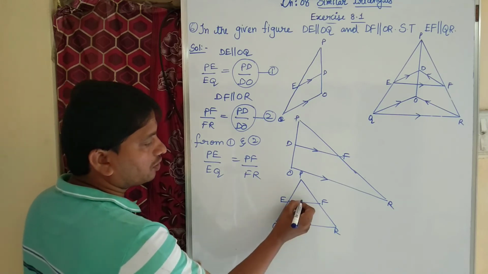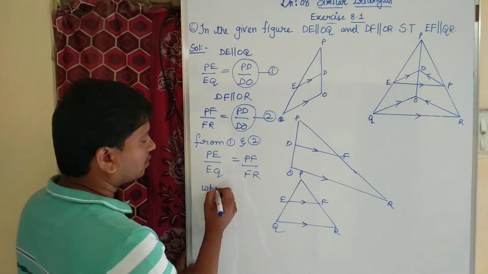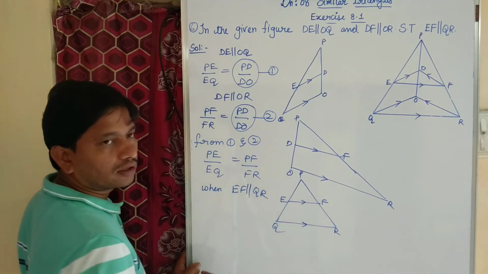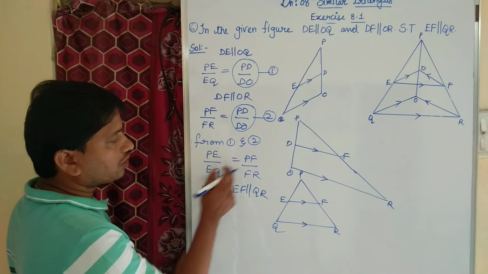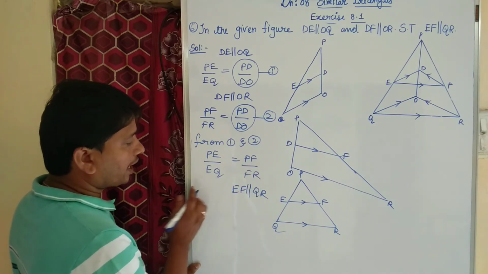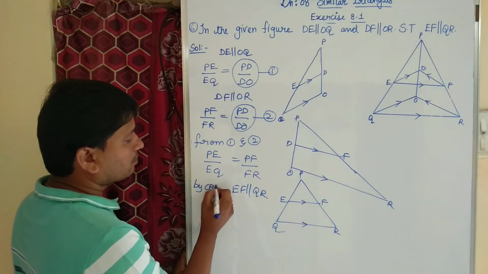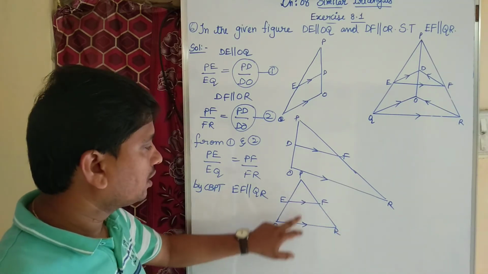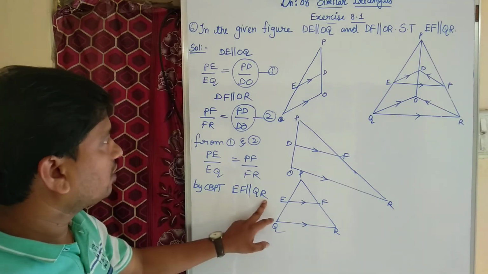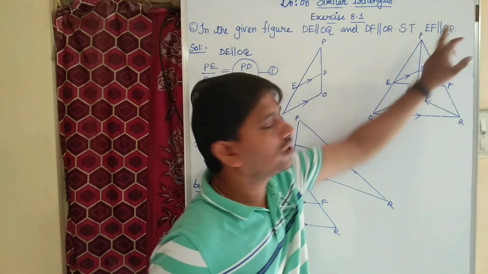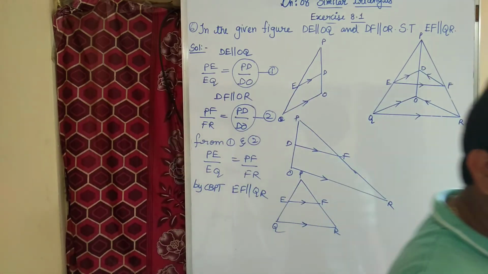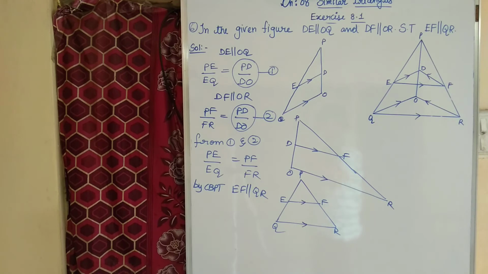When PE by EQ equal to PF by FR? When EF is parallel to QR. Then I can write as per converse of basic proportionality theorem: if a line divides two sides of a triangle into the same ratio, then that line is parallel to the third side. So EF is parallel to QR. Actually, they are asking to prove that only. Student, did you understand? It depends upon parallel only. Easy only. The thing is, you see the question carefully, then apply BPT.